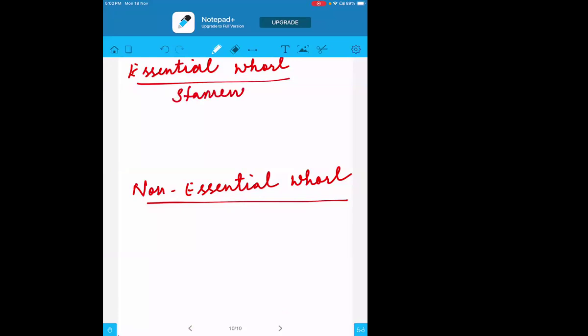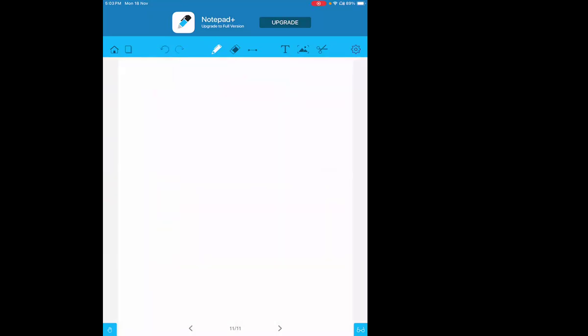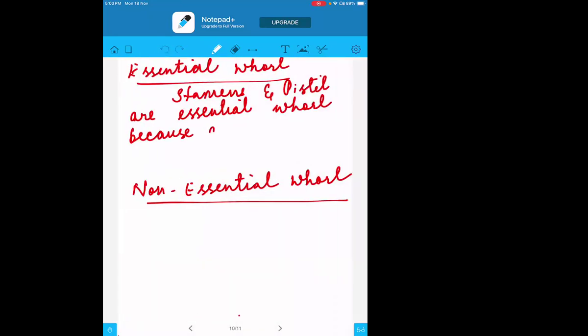So basically, the stamens and pistil are essential whorls because they are directly associated with the reproduction process.